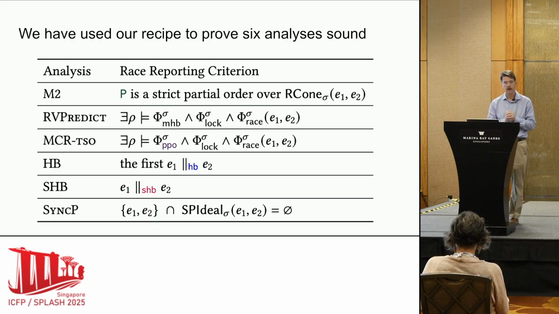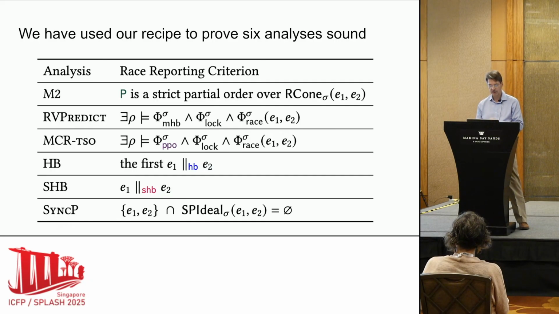We use that to prove 6 of the analyses correct, and the highlight is in the third line, this MCR TSO that works with weak memory. We proved that one correct. And actually, it does not take very much space. Our paper is not that long, it's standard length, and we have the proofs of all of these 6 in the paper written in detail. That's because this 3-step recipe really works.